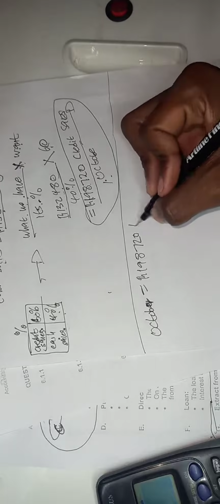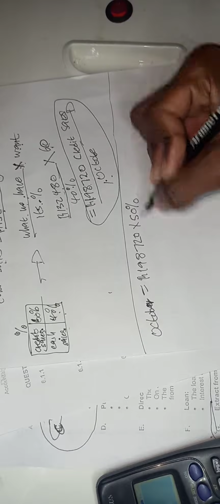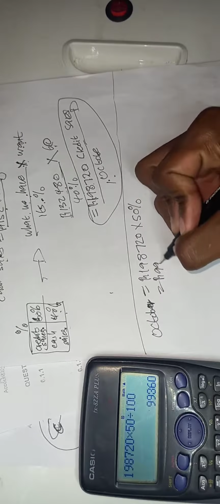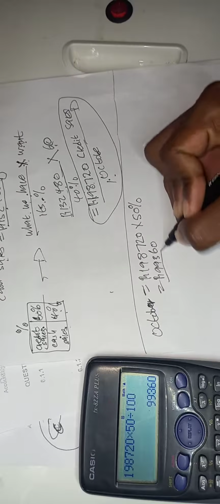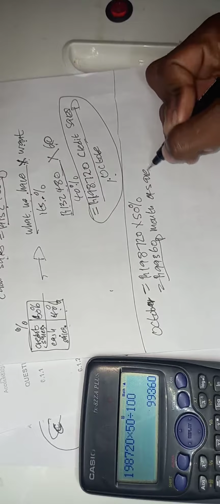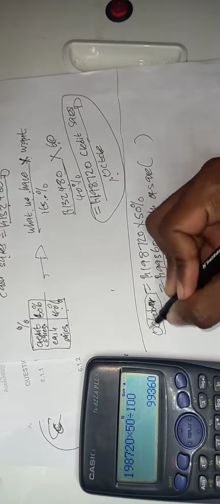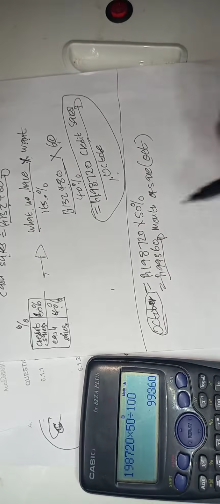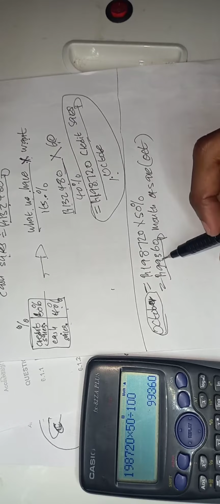So we're going to multiply by 50%. How much are we going to collect in the month of sale? 198,720 times 50 over 100. So we're going to collect 99,360 in the month of sale. What is the month of sale? The month of sale is October. So in October we're going to collect 50%, which is 99,360.